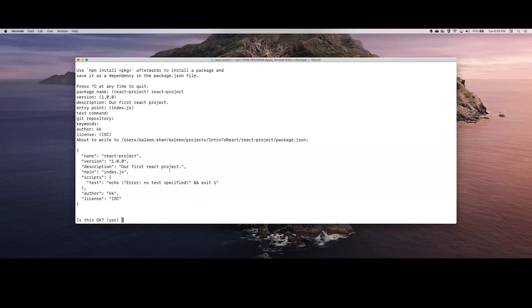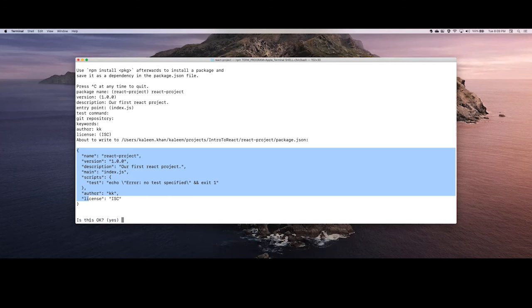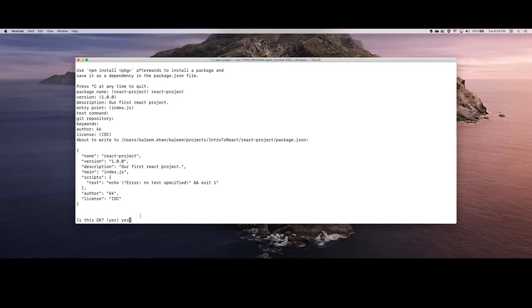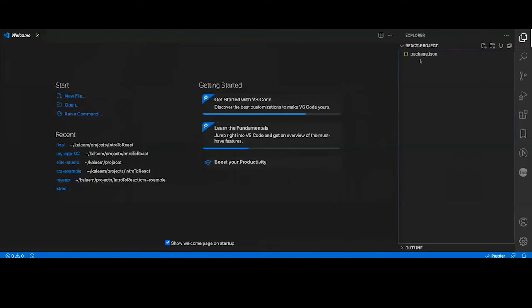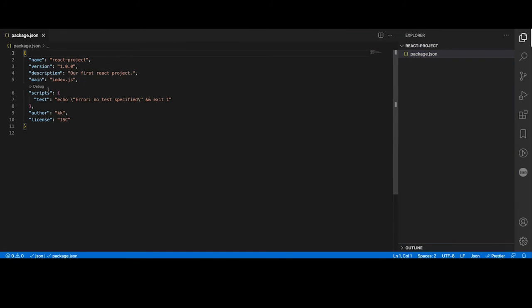I need to say, if all this information is correct, we'll just say yes, this is all good. As soon as I say yes, it will create this package.json, and you see we got all the information. I gave the author my name, and so this is our first file in our project.